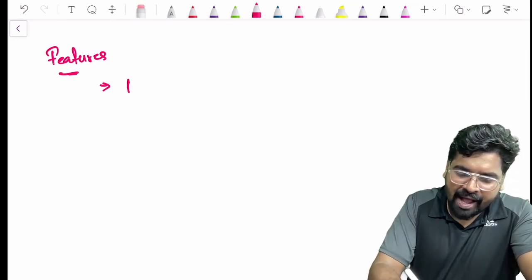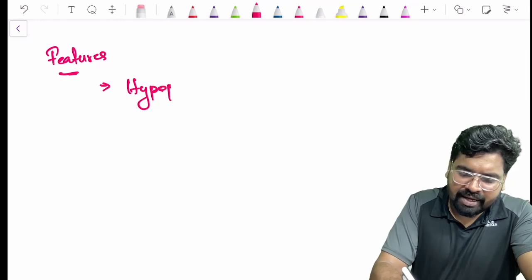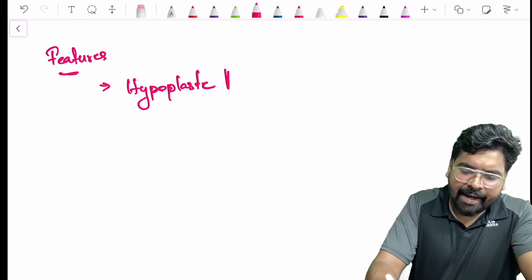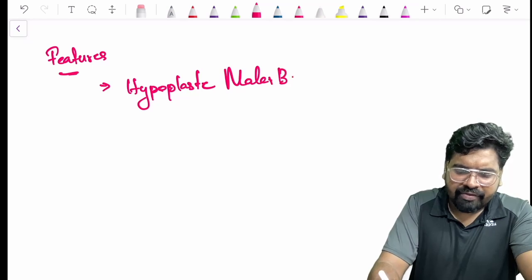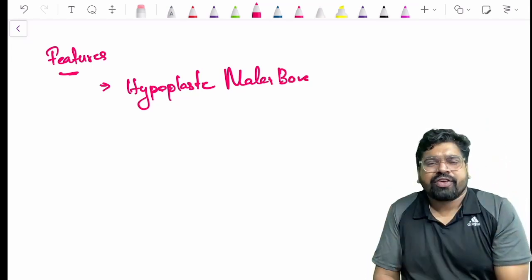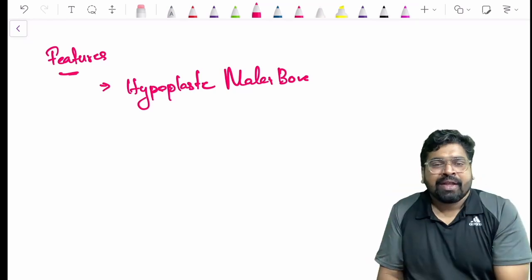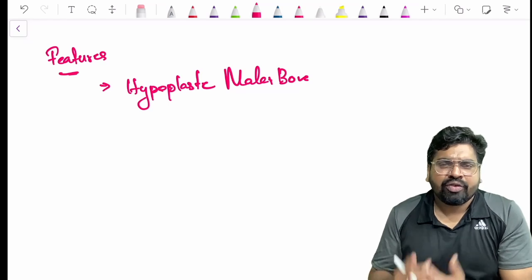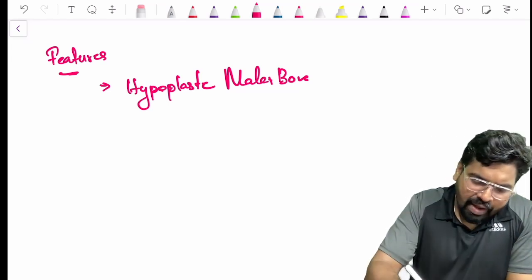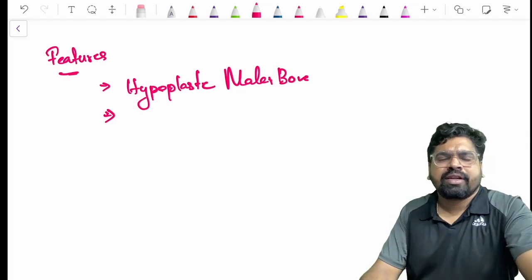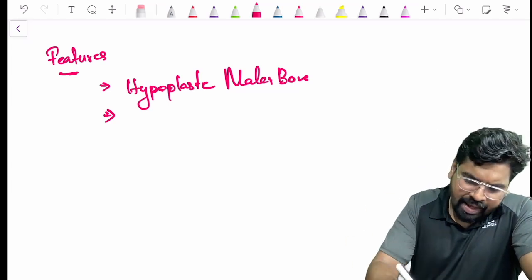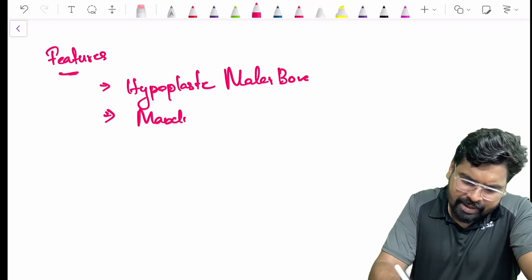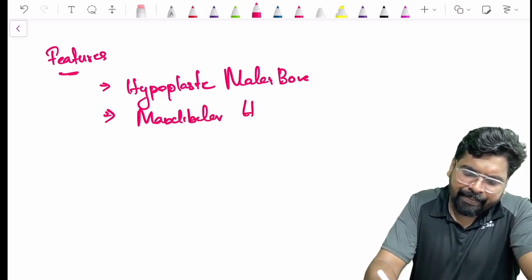Malar bones are the ones giving that prominence to your face, right? Your beauty lies in the malar bone, right? That will be hypoplastic, so you will feel that area empty. And what happens next? When there is a hypoplastic malar bone, there is also mandibular hypoplasia.